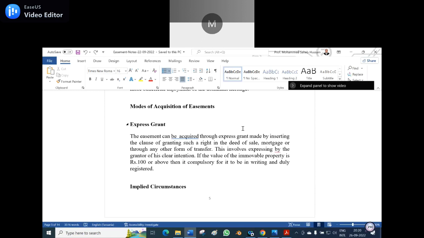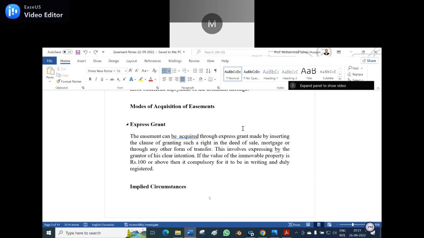Means it will be in written form, documented. This involves expressing by the grantor of his clear intention. If the value of the immovable property is 100 rupees or above, then it is compulsory for it to be in writing and duly registered.